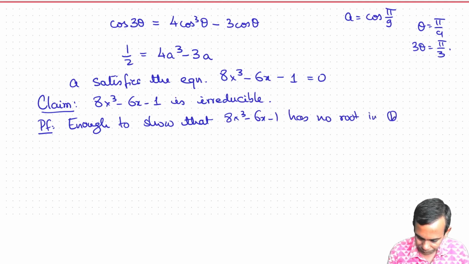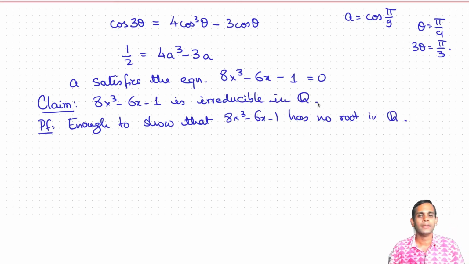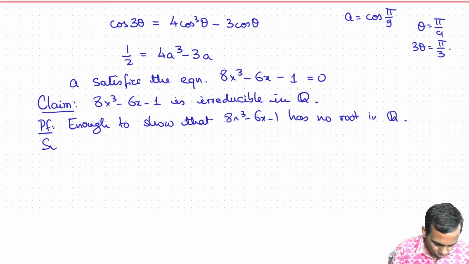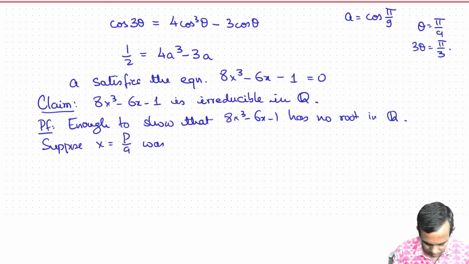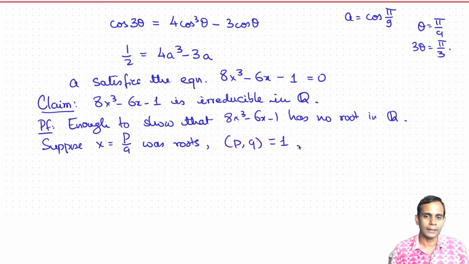When I say irreducible, I mean irreducible in the rationals. So we need to show that it has no root in Q. So suppose we had a root x equals p by q, and by cancelling common factors, we can assume that the GCD of p and q is 1. So the fraction is given in lowest terms.